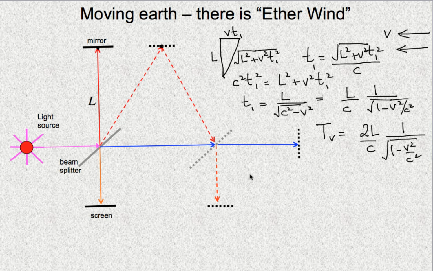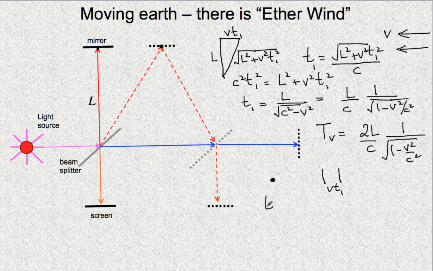Let's do the same calculation for the light that is emitted horizontally. So we're looking at this point over here. As soon as the light is emitted from this point, it starts moving towards the horizontal mirror, but in a small amount of time, the mirror has moved a distance over here. Let's call that vT1. So this light has to travel a longer distance because the mirror has moved off an extra distance v times T1.